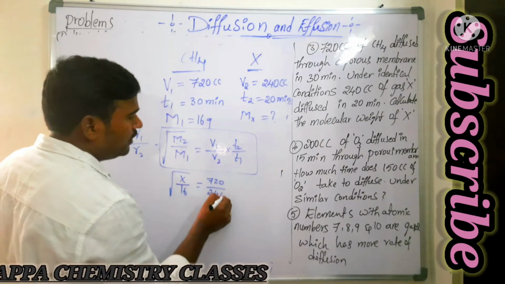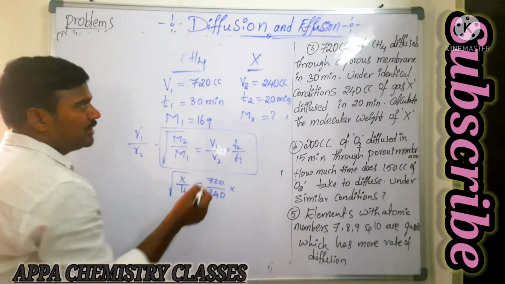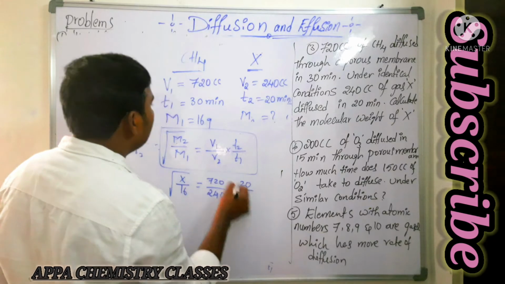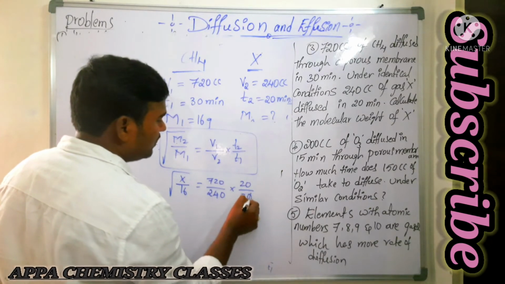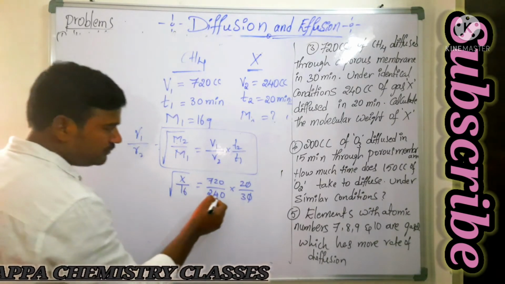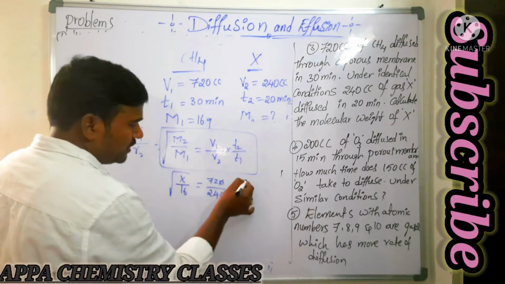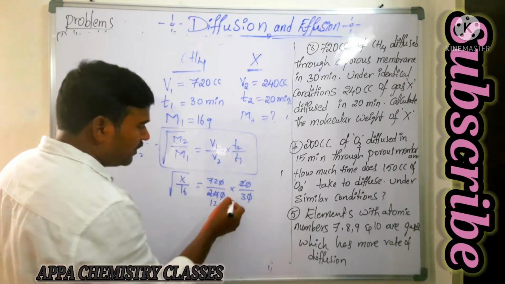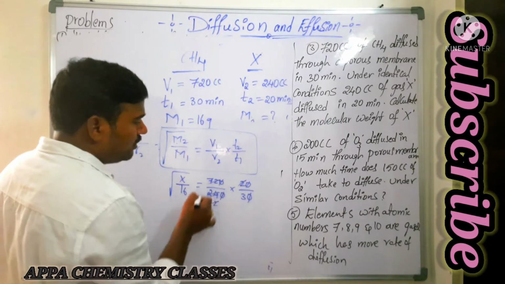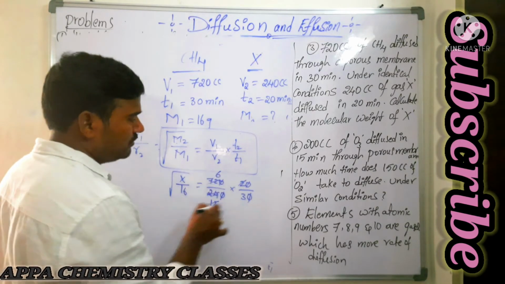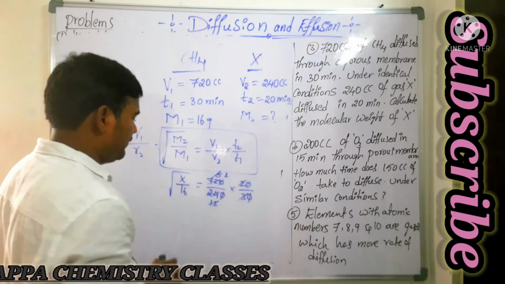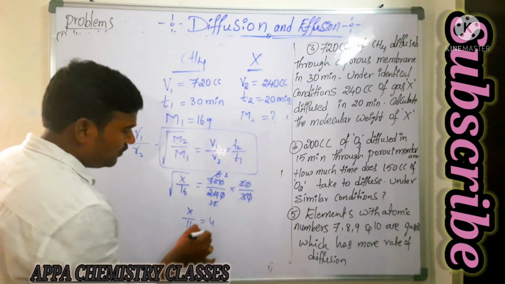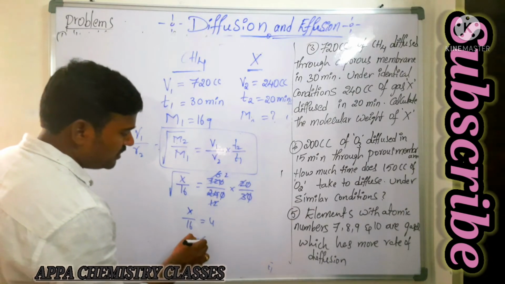240 into time taken by the second gas, that is, time taken by the second gas is 20, time taken by the first gas is 30. 0 get cancelled. Here 2 12s are 24. So then what happens? It is 12 6s are 72. So 3 2s are... Then you square on both sides. X by 16 is equal to 4. Then what happens? X is equal to 64.